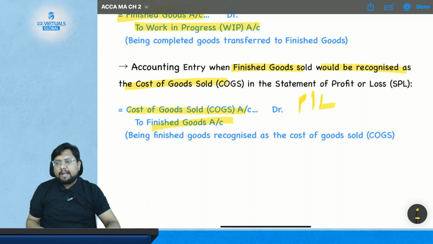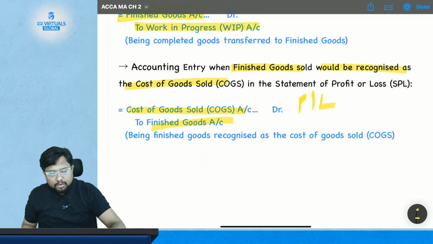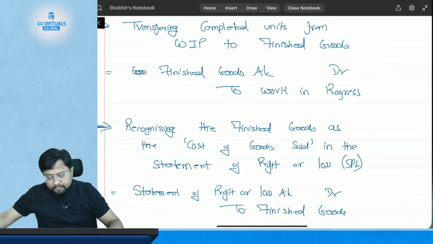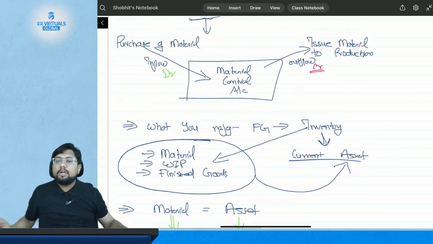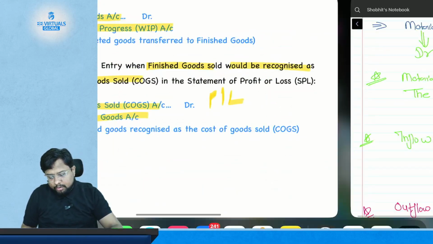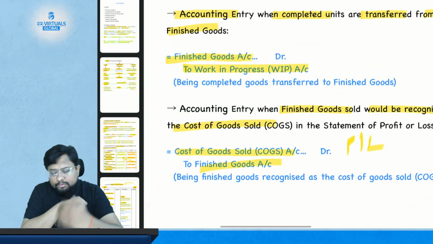Okay, so these are the entries that we have already discussed. Your task is to read the board notes. Sir, where are the board notes? Yes, they are available on your app. In the app you will have the board notes. In the app you will also have these notes. In the app you will also have the question bank.